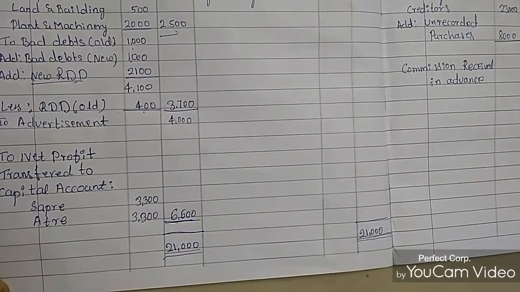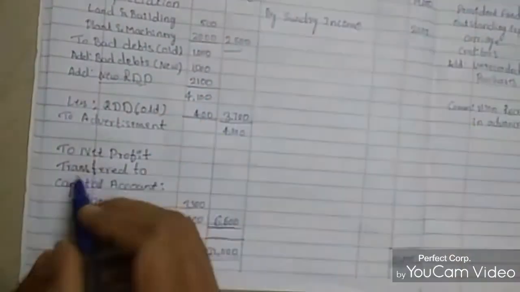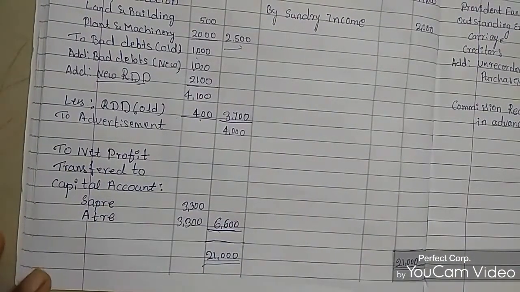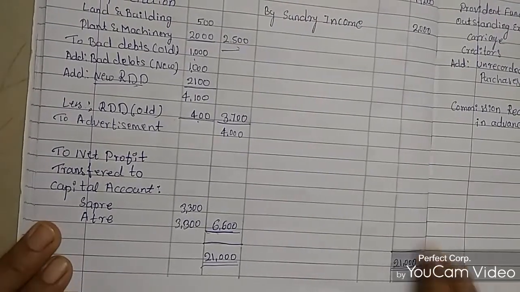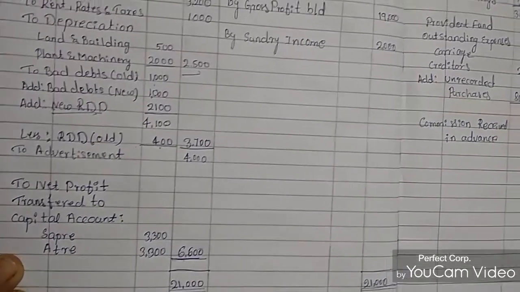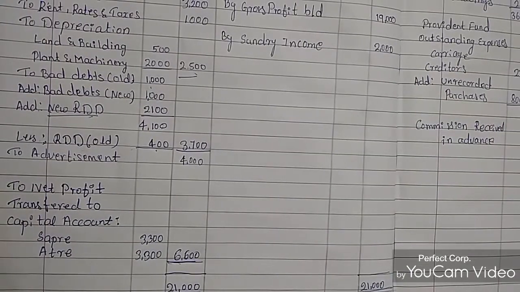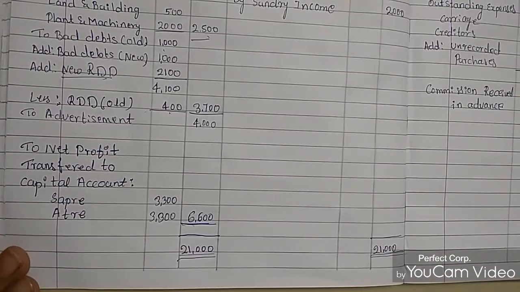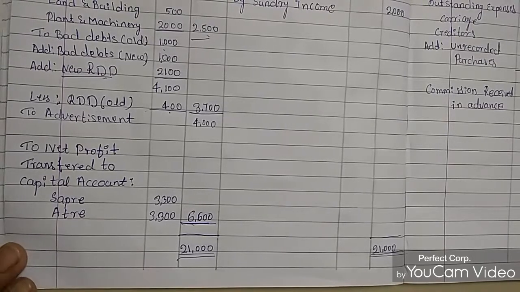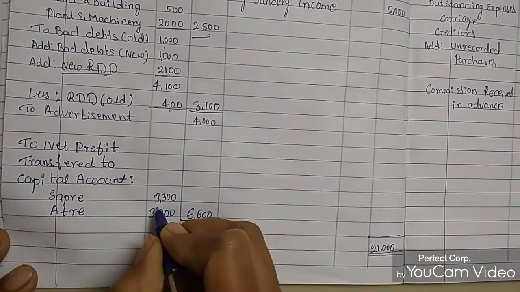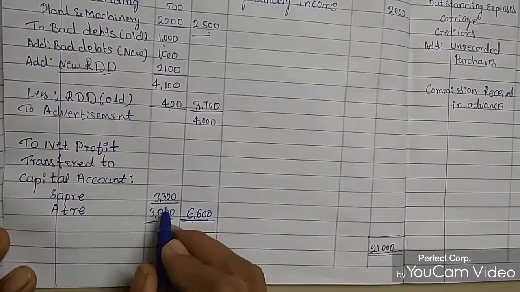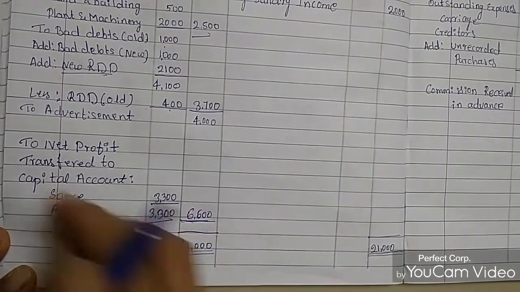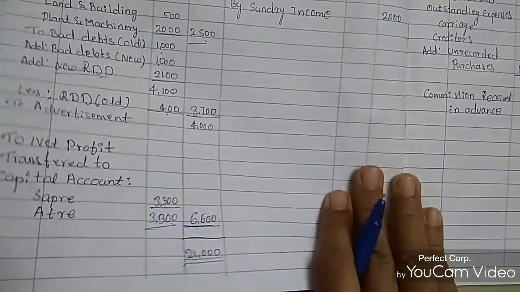This net profit amount will transfer to the capital account. How are we sharing this net profit? This is the profit of the business, and we are distributing it to both partners. We have two partners, SAPRE and ATRE, so we need to give the profit share equally. That is 6,600 divided by 2. Then we get 3,300 rupees for SAPRE and 3,300 rupees for ATRE. This net profit amount will transfer to the liability side, the capital account.